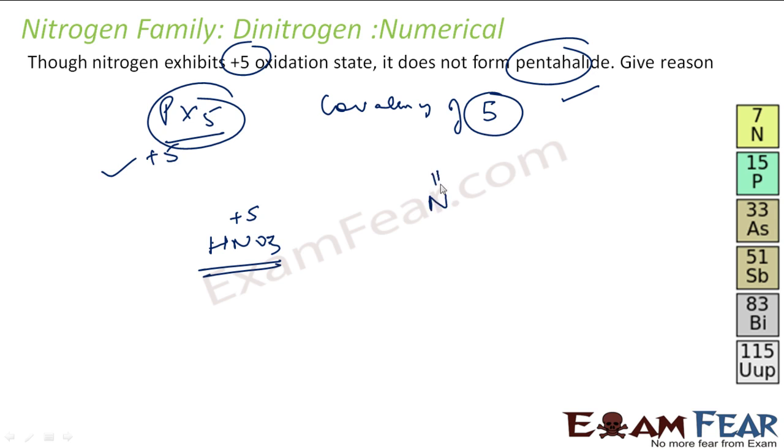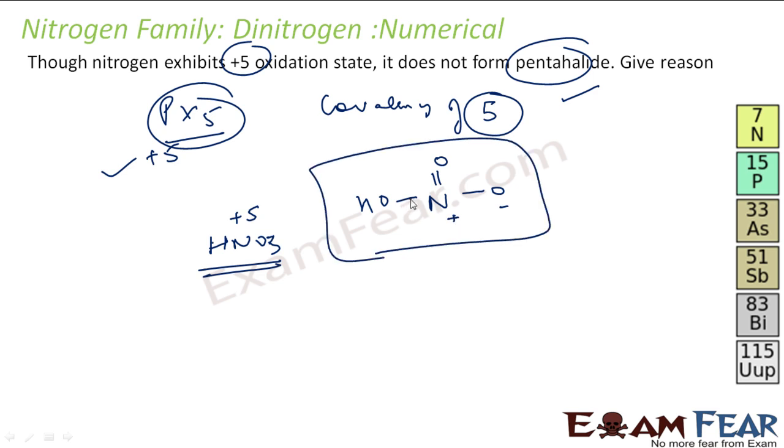HNO3, this is the shape of HNO3 actually. So if you see, the covalency is 1, 2, 3, 4. The maximum covalency allowed is 4 because of the missing d orbital. The oxidation state is not linked with covalency. It can have oxidation state of -3 to +5 that we have seen for nitrogen.